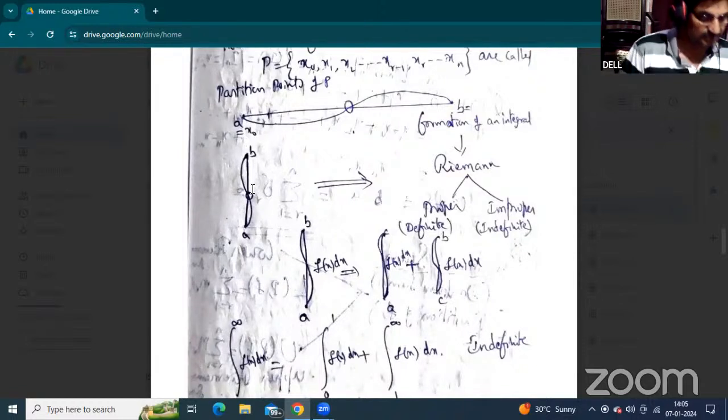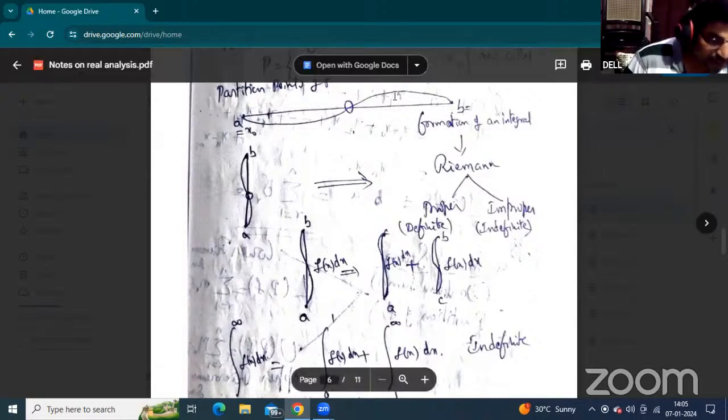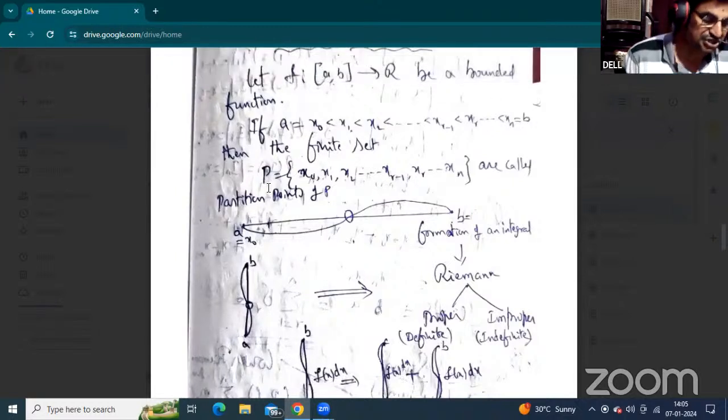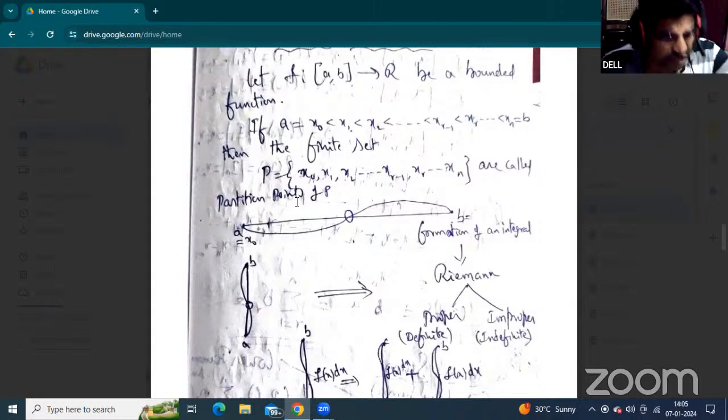Okay, now in between a and b, all those elements consist of the x values. That arrangement of the x values is represented as the partition, which is the capital P. Okay, just see and refer to this one, and again I will show it in your text.